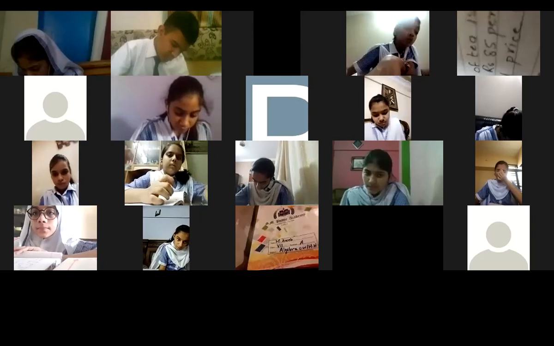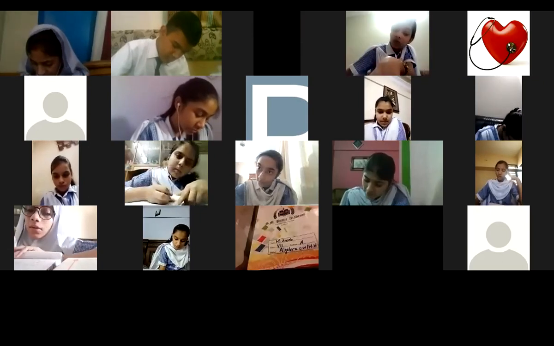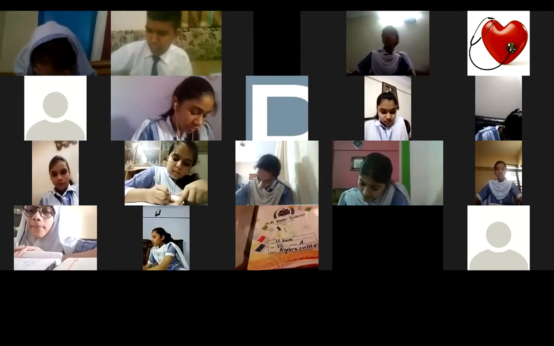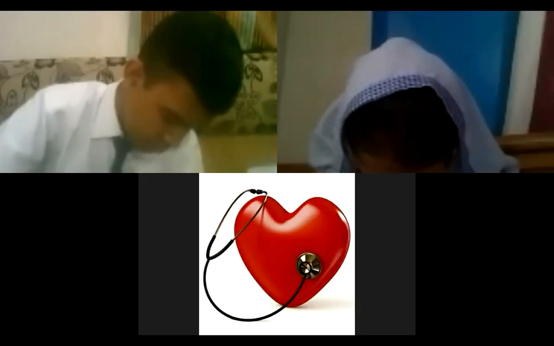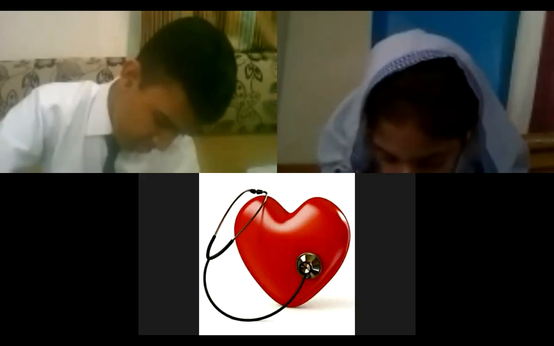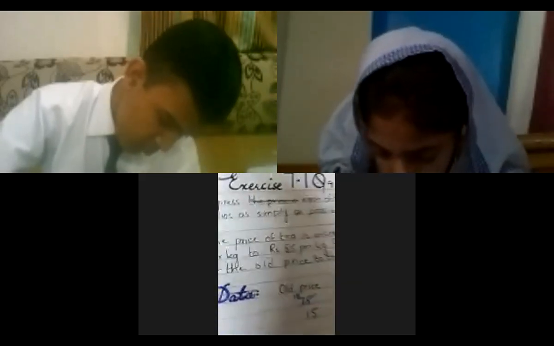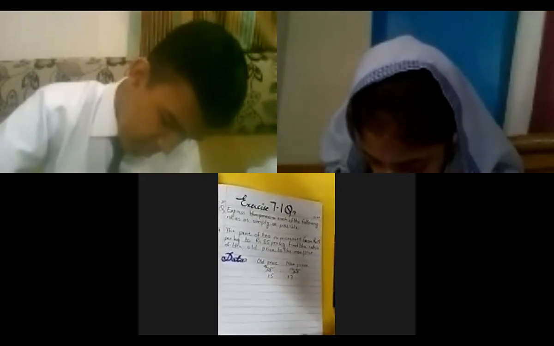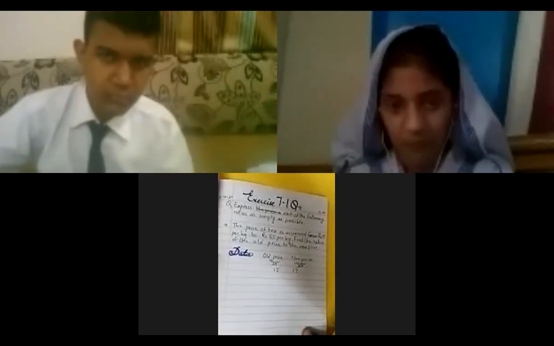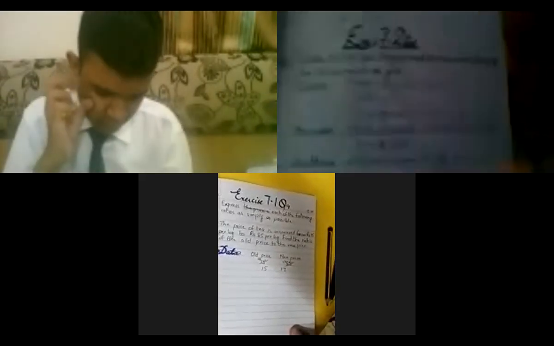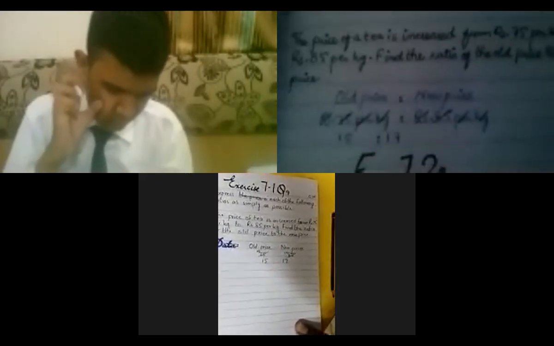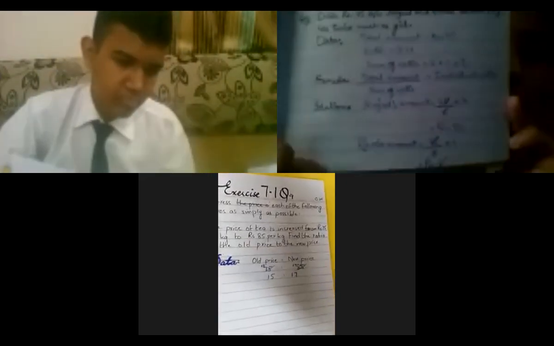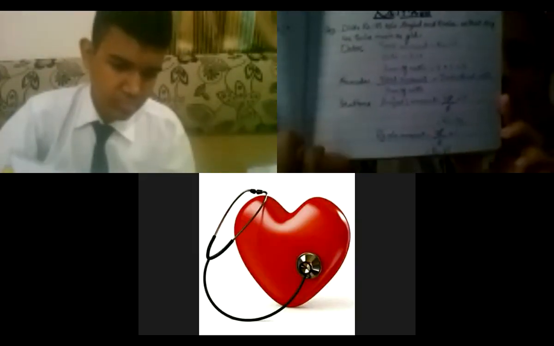Aisha is showing her copy. In Aisha's copy, no rupees is mentioned. It's perfectly fine. There's no need to write down rupees like this. Now please show me question number 2 of 7.2 quickly, bete.